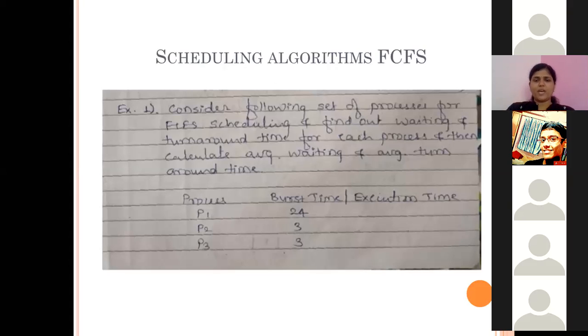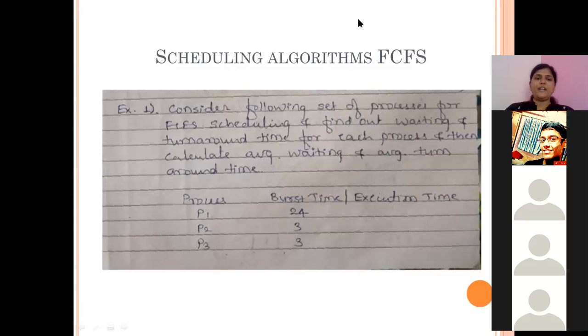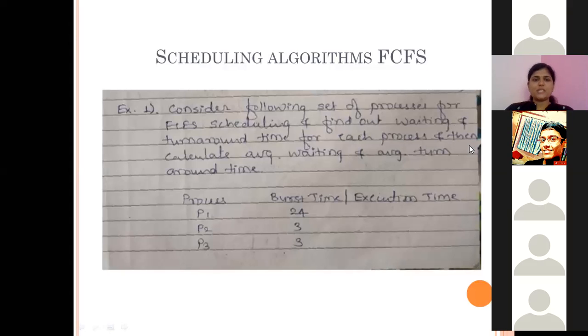This example I have already covered in the notes. There are so many examples in the notes. You can refer to the one example which we are going to cover here. Consider the following set of processes for first come first serve scheduling, and find out the waiting time and turnaround time for each process, and then calculate the average waiting time and average turnaround time. Remember, as we have discussed different criteria for a scheduling algorithm to perform better, there should be less turnaround time and less waiting time.